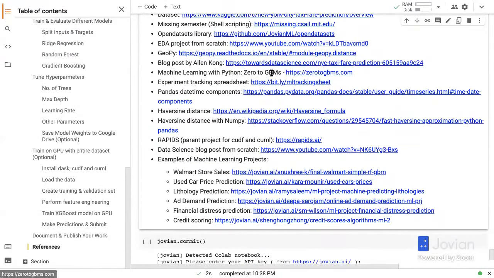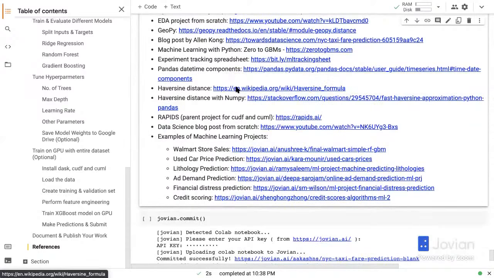Then do check out the course Machine Learning with Python: Zero to GBMs. That's a useful course if you want to learn machine learning from scratch. And do check out the blog post by Alan Kong on this particular data set. It's really useful. There is this experiment tracking sheet that we talked about. Very important to stay organized as you try hundreds or dozens at least of experiments, so that you don't lose track of what are the best hyperparameters or the best models or the best features even.